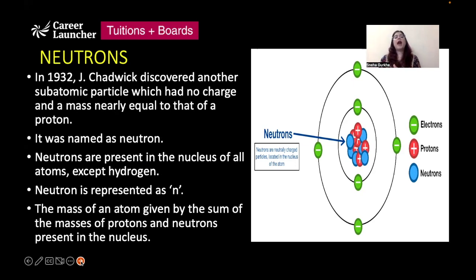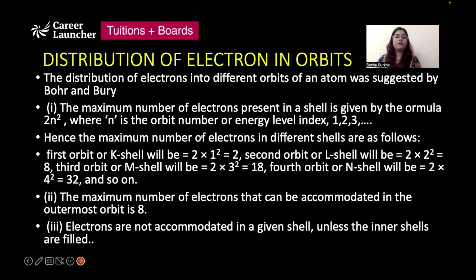So the mass of an atom is given by the sum total of the mass of the protons and the mass of the neutrons that are present in the nucleus of an atom. That is how we would give out the mass of an atom.